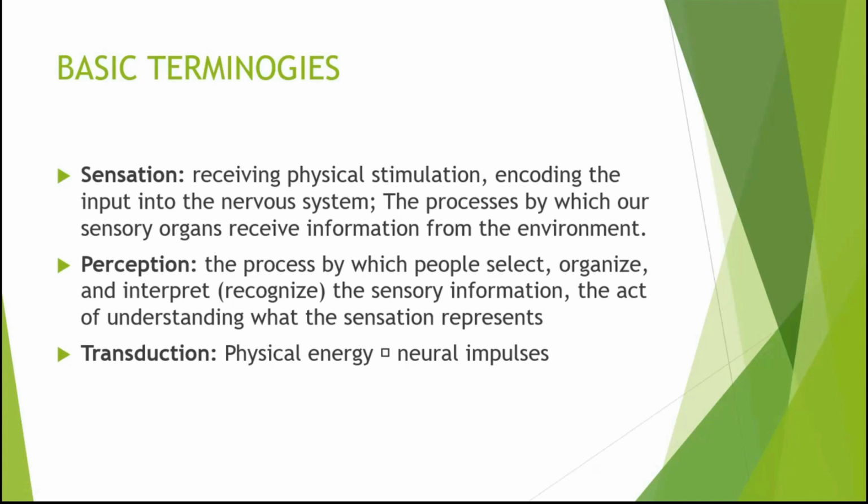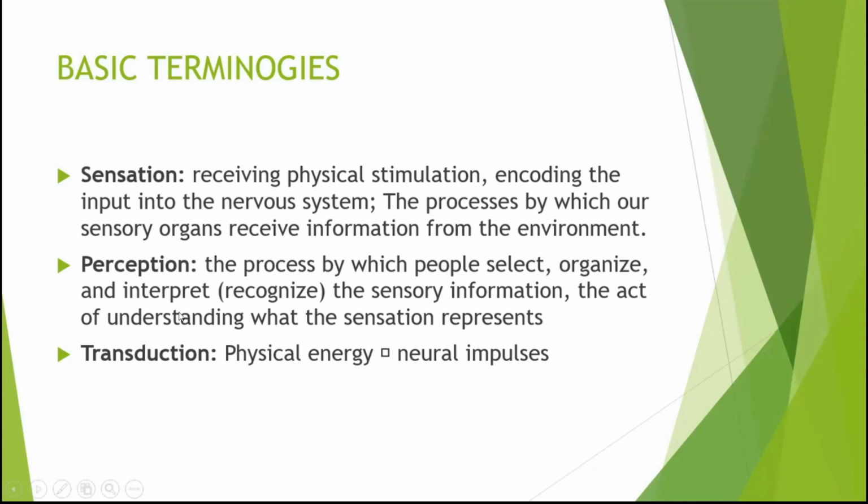And this is the process wherein everything in your environment is being processed. Now, this is the first part. Once you already get the sensation, you now move to perception. This is where you develop the information that your body has received. So this is to select, organize, and interpret. Always remember those three things because this is how perception works.